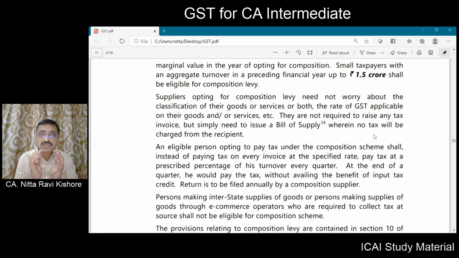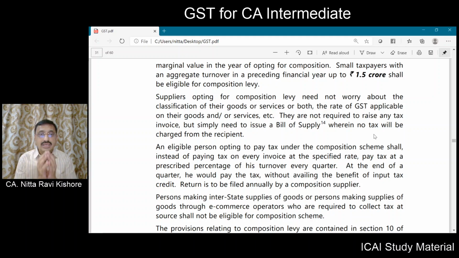Now this taxpayer who has opted for the composition scheme, and who is eligible for it, should not and need not issue a tax invoice. He has to issue something called a bill of supply. What do you mean by bill of supply? What do you mean by tax invoice? We will be learning that in later chapters. Also, a taxpayer who has opted for the composition scheme should not collect tax from the recipient.